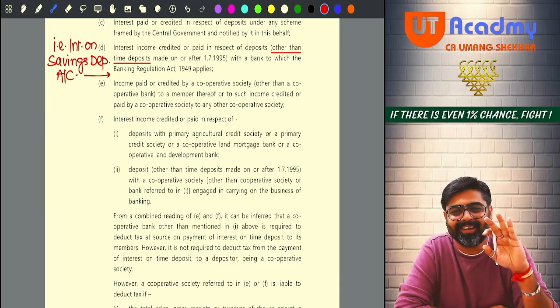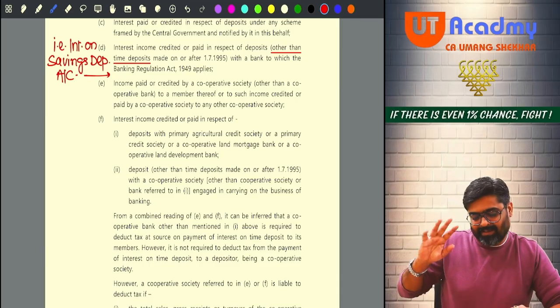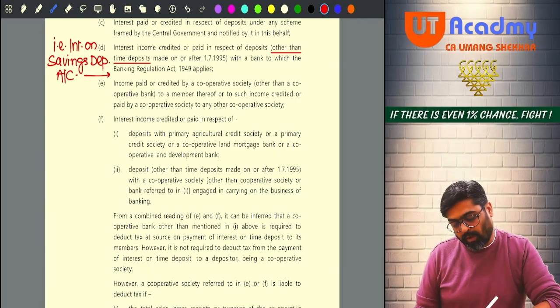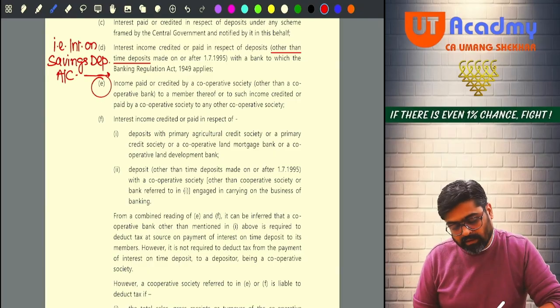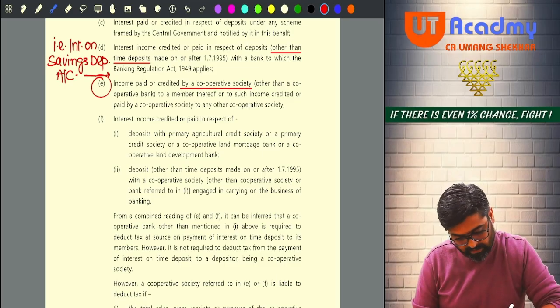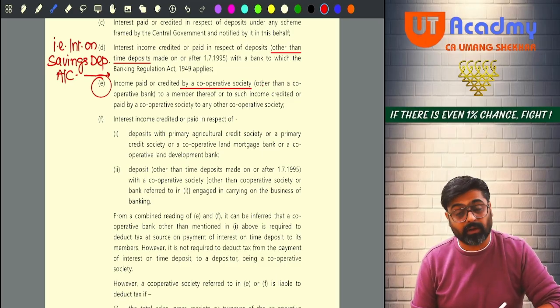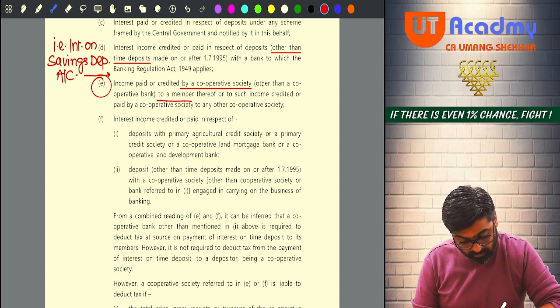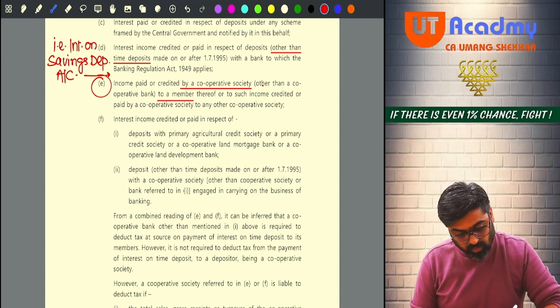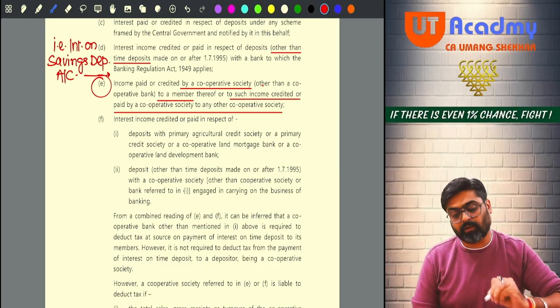Getting my point? So now point number E. Income paid or credited by a cooperative society other than a cooperative bank to a member, or such income credited or paid by a cooperative society to any other cooperative society.